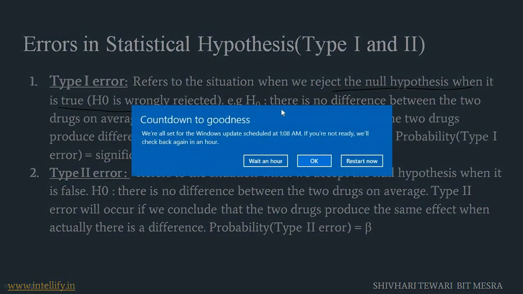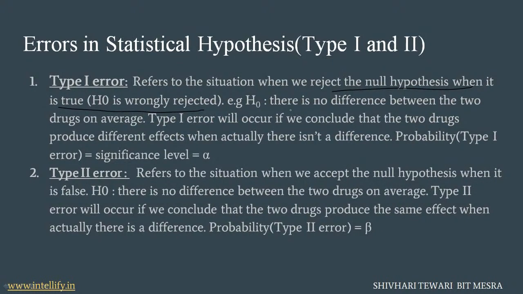For example, there is no difference between the two drugs on an average. It is the initial hypothesis, or we can say the null hypothesis, that we have made on the testing of the drugs.